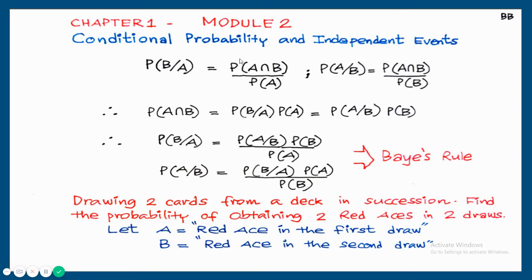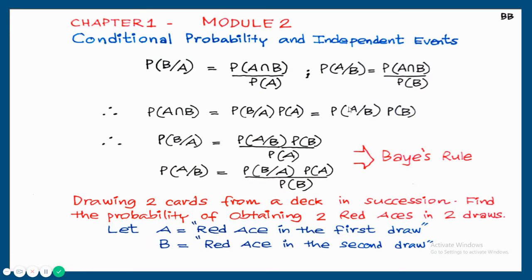From this definition, we can write probability of A intersection B is equal to, just take this denominator here, probability of B by A into probability of A. Similarly, from here, probability of A by B into probability of B. So the joint probability can be written in terms of conditional probability and marginal probability.